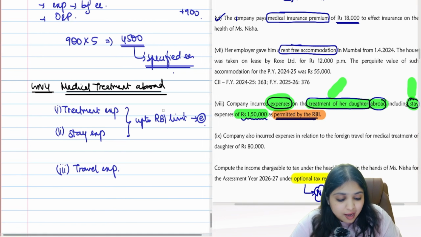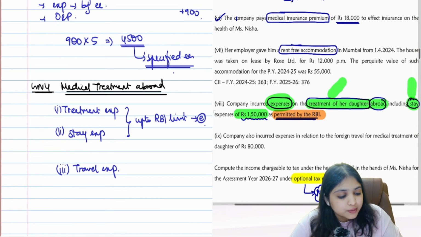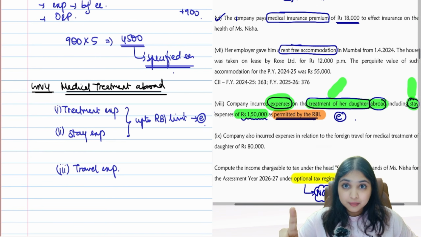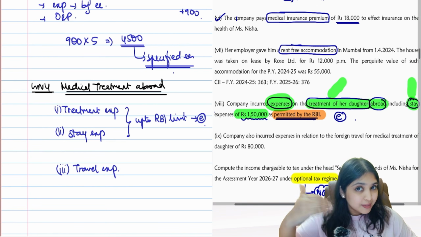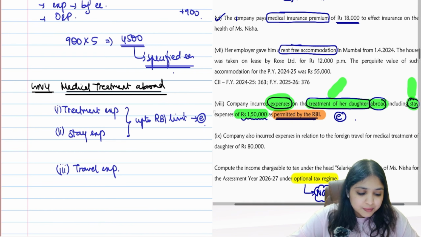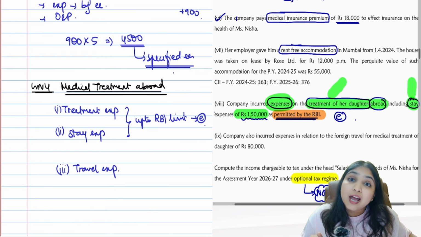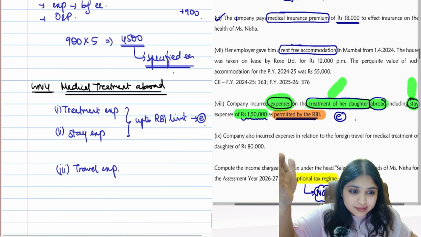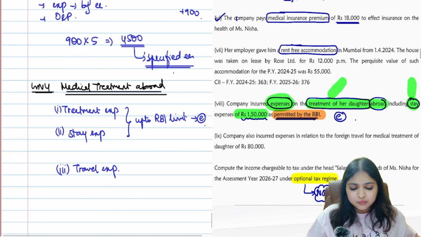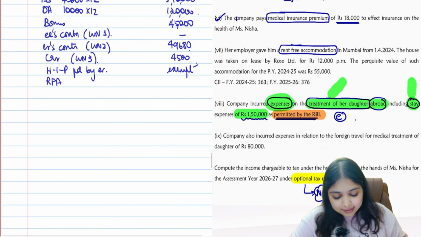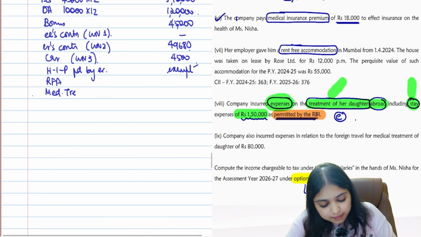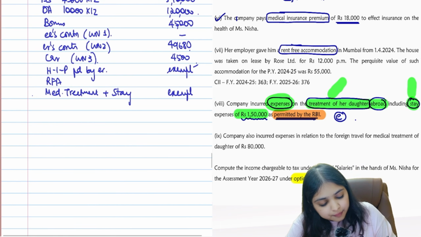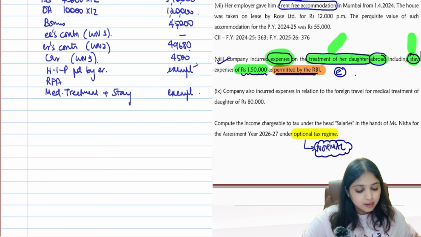So because it is within the RBI limit, what will be the tax treatment of this perquisite? This perquisite will be fully exempt. Okay, you got the point? So medical treatment and stay expense, if employer is meeting for the employee, it is within RBI limit, therefore it is exempt. What if it was more than RBI limit then? Then whatever is the excess above RBI limit, that will become taxable. Okay, here it is within RBI limit, therefore it is going to be exempt. So medical treatment plus stay, exempt. Okay, this is also done. Then comes the 9th adjustment.